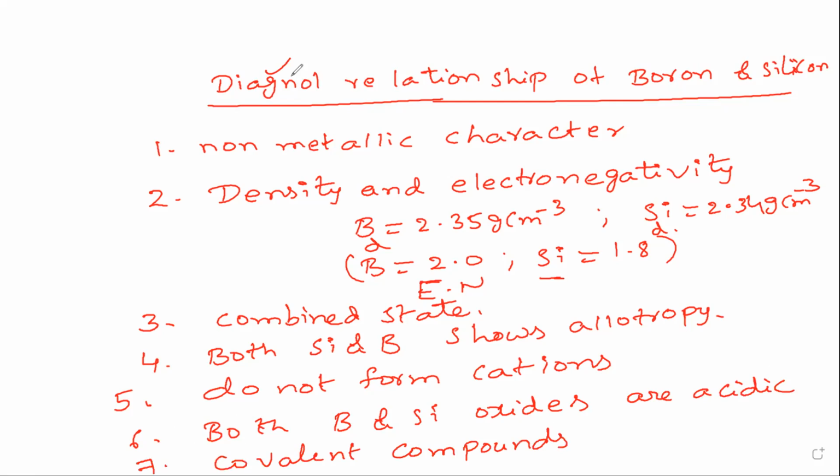So these are the properties of boron. Coming to the anomalous properties of boron, we already discussed, and now we have discussed the diagonal relationship of boron and silicon. Next, we'll discuss some more questions based on these concepts. If questions are not discussed, everything will be forgotten.